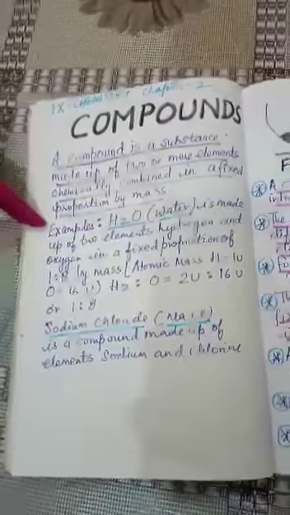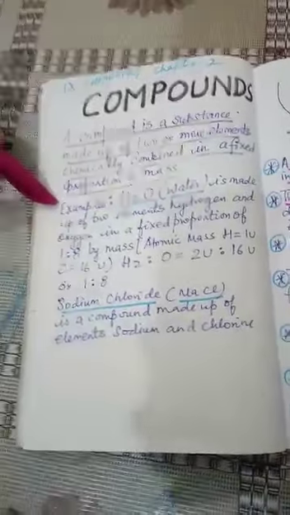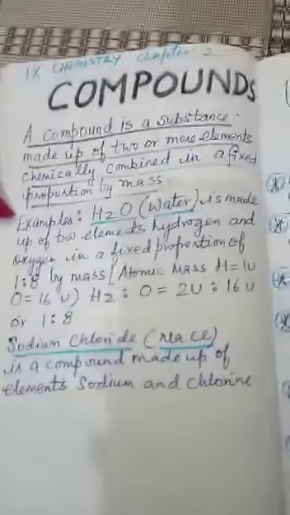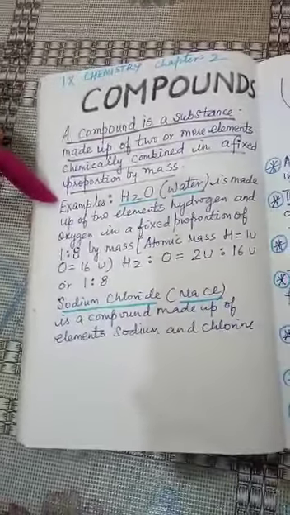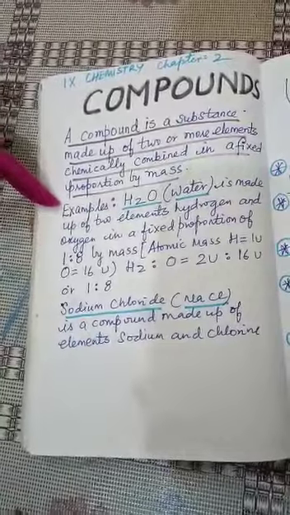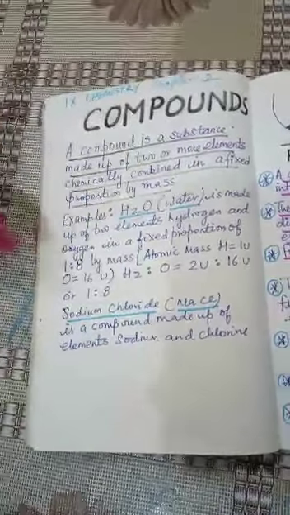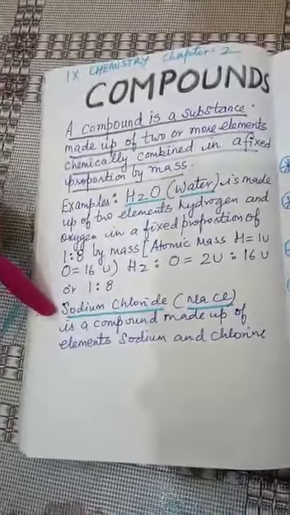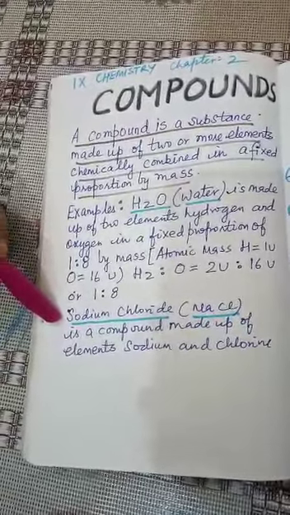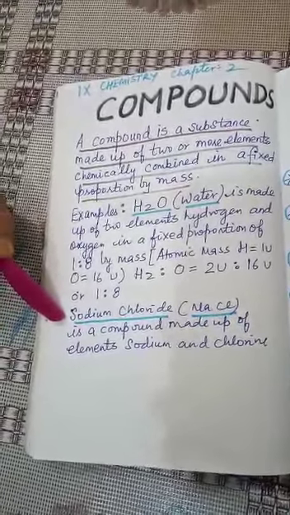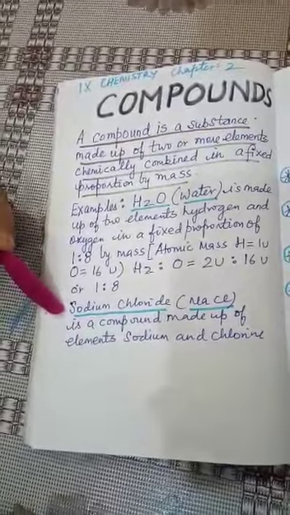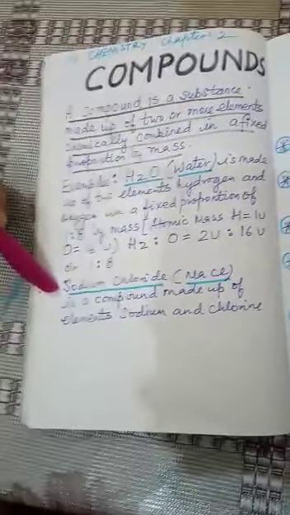Let us take the atomic mass of hydrogen, that is 1. The atomic mass of oxygen is 16. H2 is to O is 2 is to 16, or 1 is to 8. Another example is sodium chloride, that is NaCl. It is a compound made up of the elements sodium and chlorine.